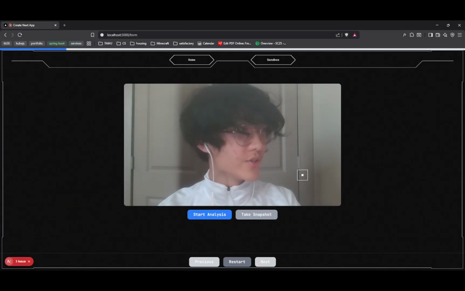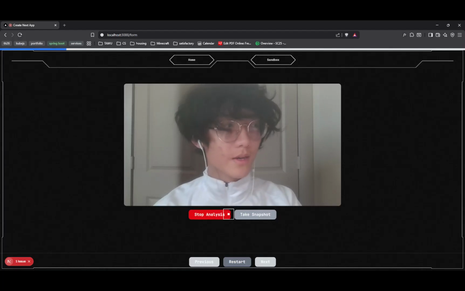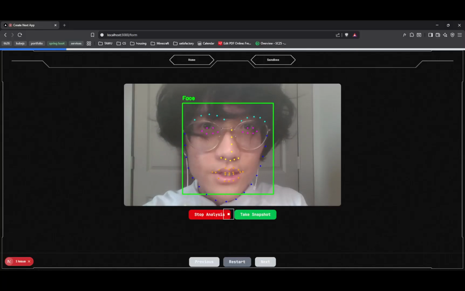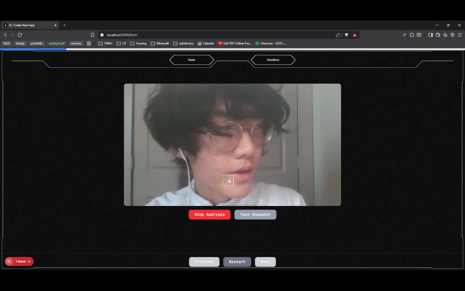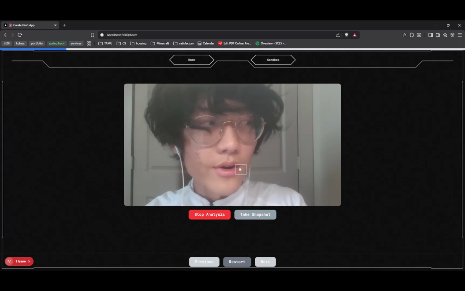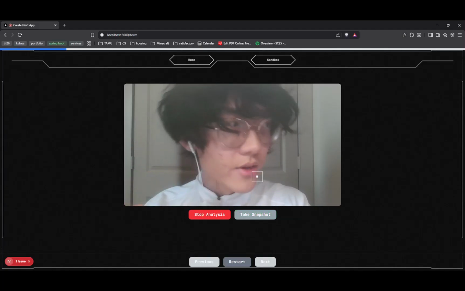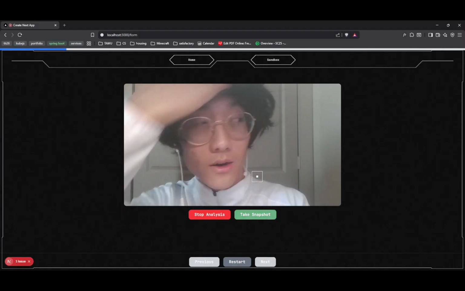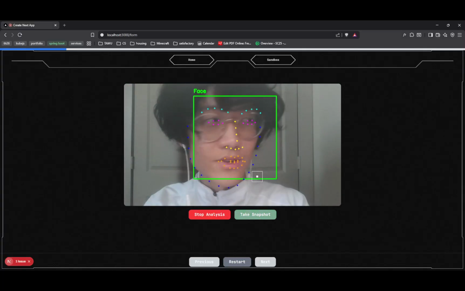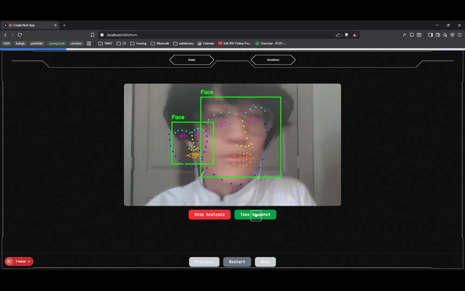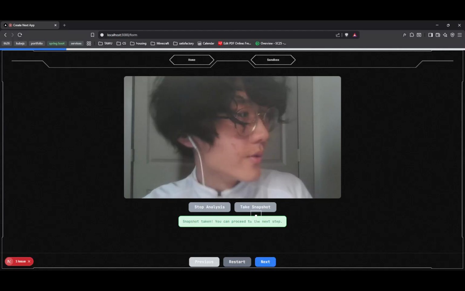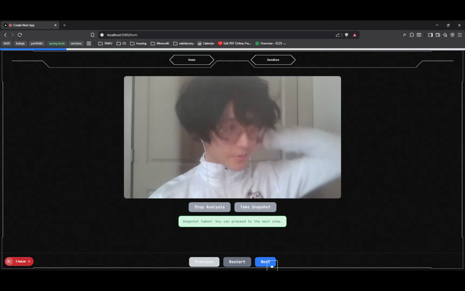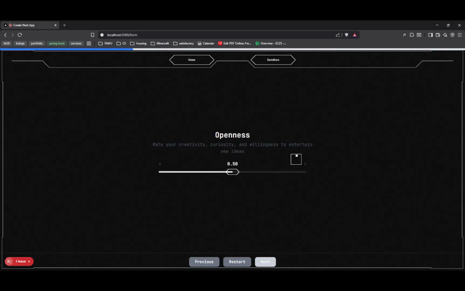We begin with a facial analysis with a 68-point landmark feature detection using OpenCV and dlib, as well as a few other libraries. As we start the analysis, you can see that as we position ourselves in front of the screen, the key points are being drawn. In this case specifically, we are taking a look at the jawline angles, as well as general face symmetry, the eye ratios, eyebrow positioning, as well as the mouth corner shapes and the nose as a center line. If we position ourselves correctly, we can take a snapshot which records the traits and allows us to move on.